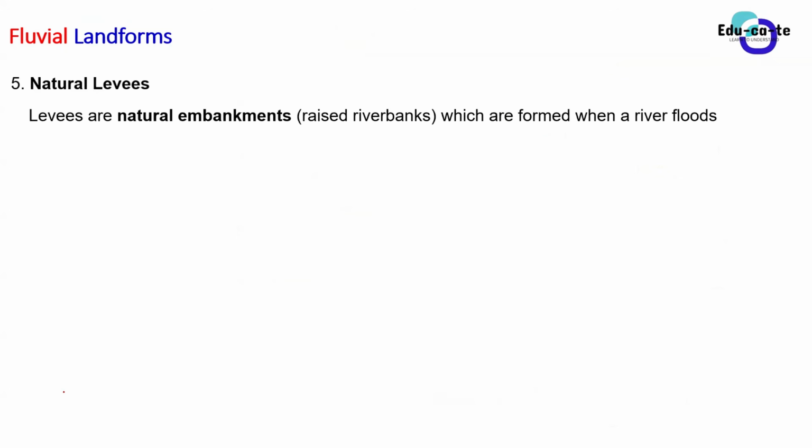So we've got another landform that forms along the course of the river. We have got levees. Levees are very easy to understand, guys. Don't overthink them. Levees are just natural embankments, or you can say raised river banks, which are formed when a river floods.